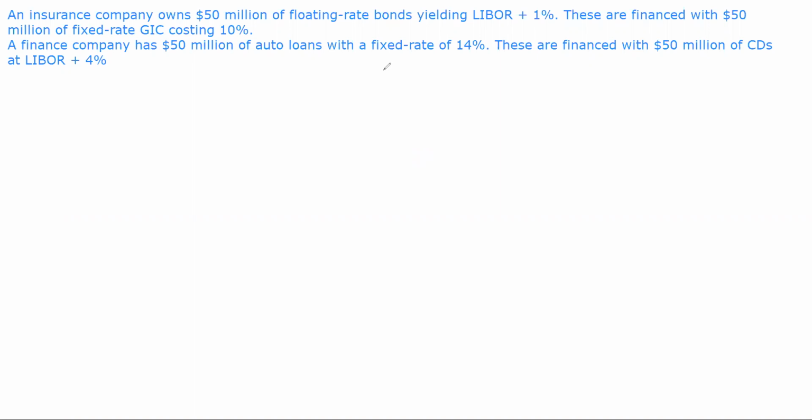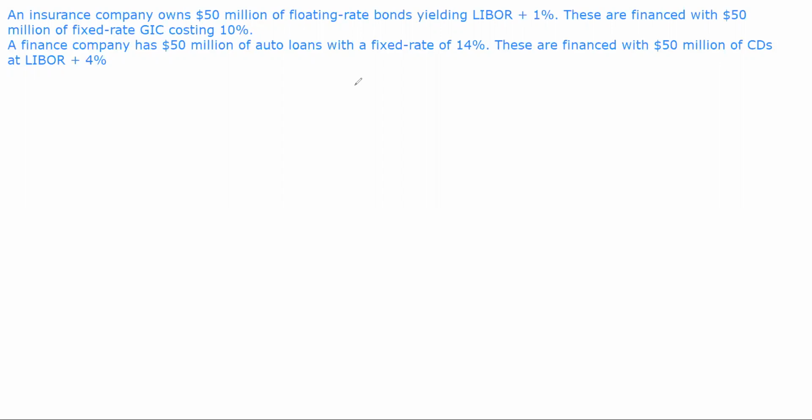So for this, we have an insurance company that owns $50 million of floating rate bonds yielding LIBOR plus 1%. These are financed with $50 million of fixed rate guaranteed investment contracts costing 10%. A finance company has $50 million worth of auto loans with a fixed rate of 14%. These are financed with $50 million of CDs at LIBOR plus 4%.